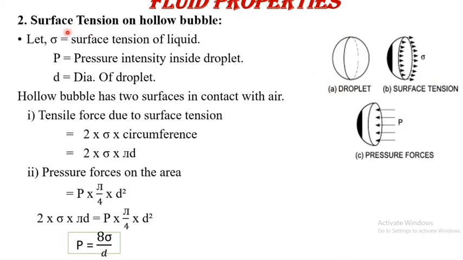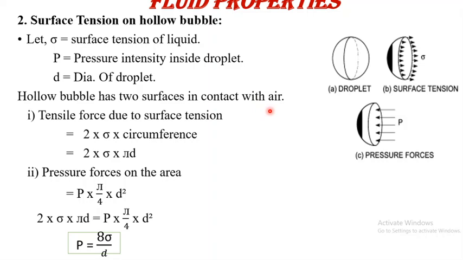Now the second case, that is surface tension on a hollow bubble. As discussed earlier, sigma is surface tension, P is the water pressure intensity inside the droplet, and small d is nothing but the diameter of the droplet. A hollow bubble has two surfaces in contact with air, that is the inside surface as well as the outside surface.